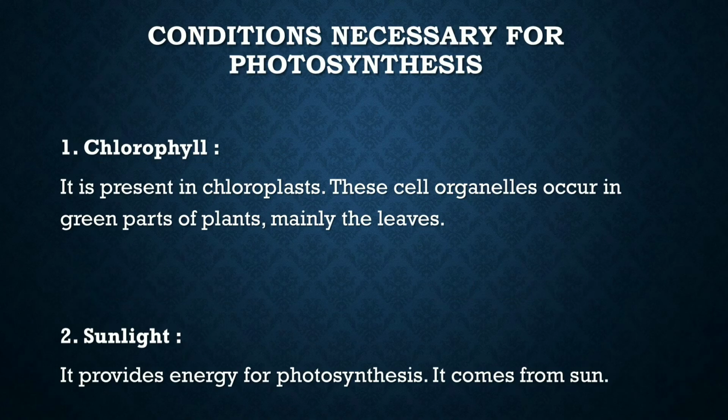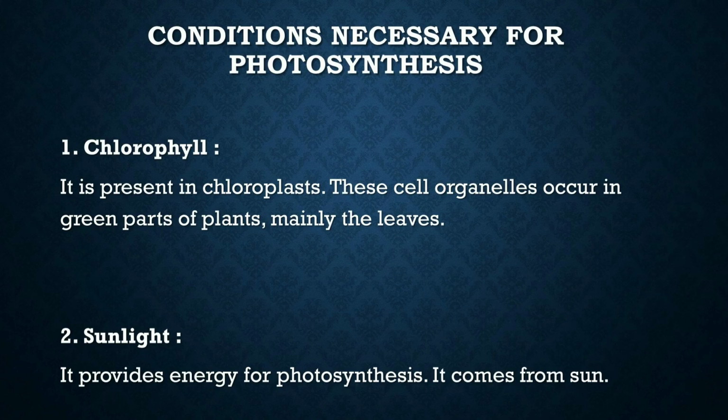Now our next topic is conditions necessary for photosynthesis. As we all know, plants need some raw materials for the process of photosynthesis, and those raw materials are chlorophyll, sunlight, carbon dioxide and water. Chlorophyll, as we studied, is present in chloroplasts, and these cell organelles occur only in the green parts of plants, mainly the leaves. It also occurs in the green stem of the plant.